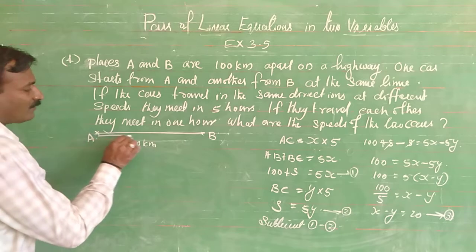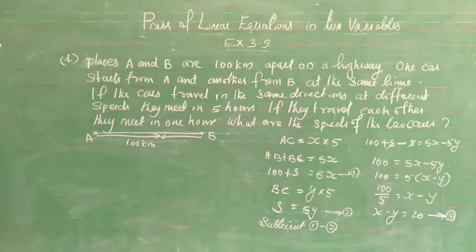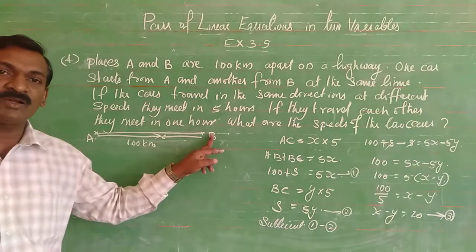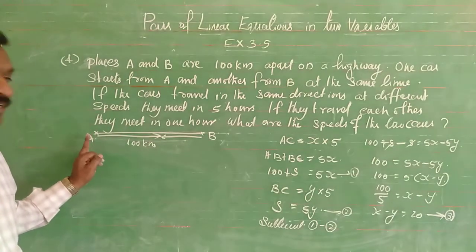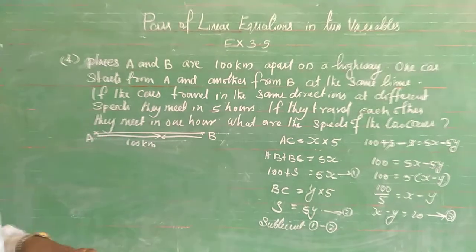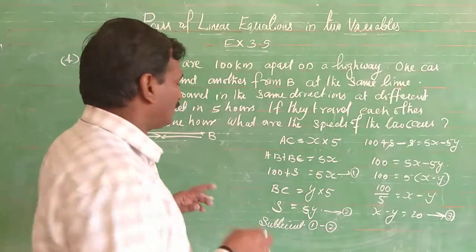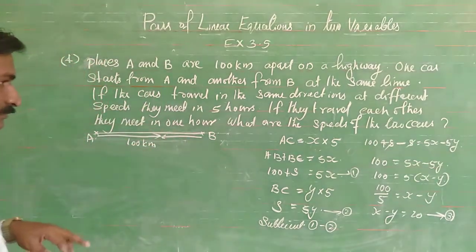The first car is traveling here and the second is traveling here. So the total distance is equal to 100 kilometers. The first car is starting from A, the second car from B, in opposite directions. That means one is starting from here, going this way, and one is coming from here.